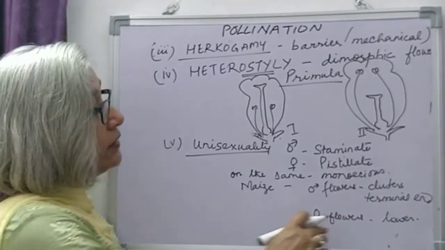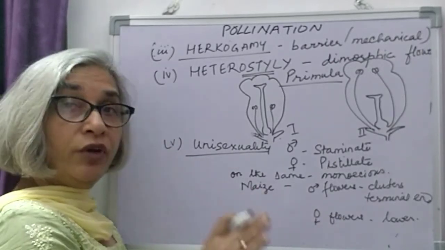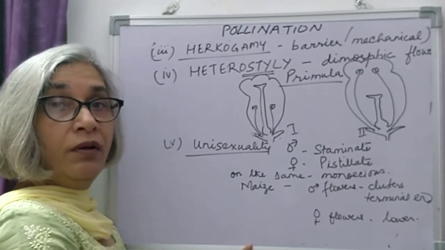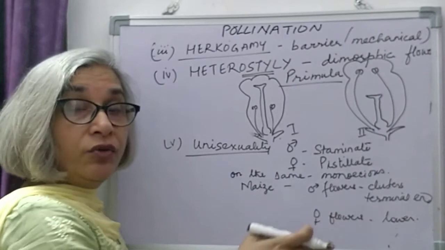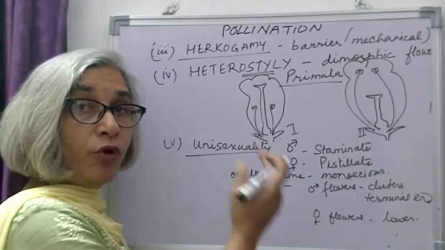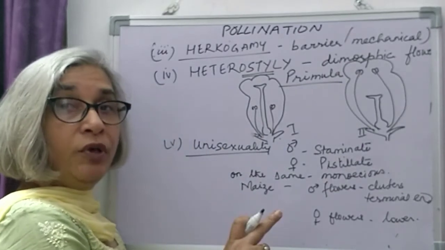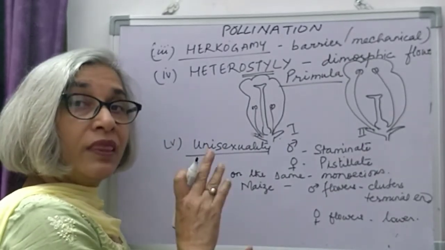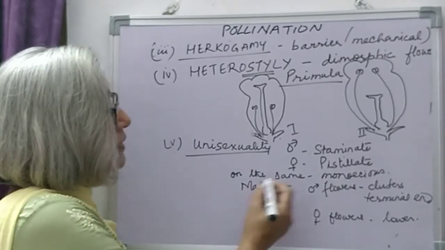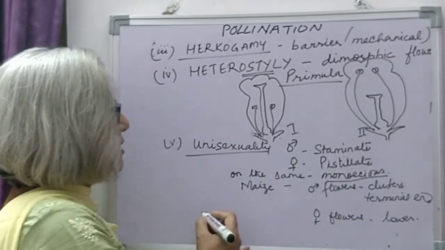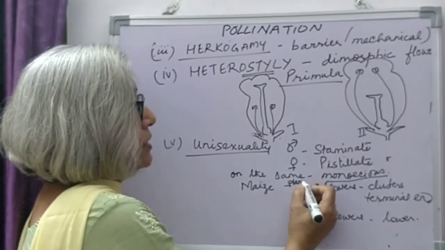So in these autogamy is not possible, but geitonogamy is possible and cross-pollination generally occurs. Geitonogamy, that is transfer of pollen from anther to stigma of the same plant, cannot be ruled out, but autogamy is not possible. This is in case of monoecious plants where they are on the same plant.